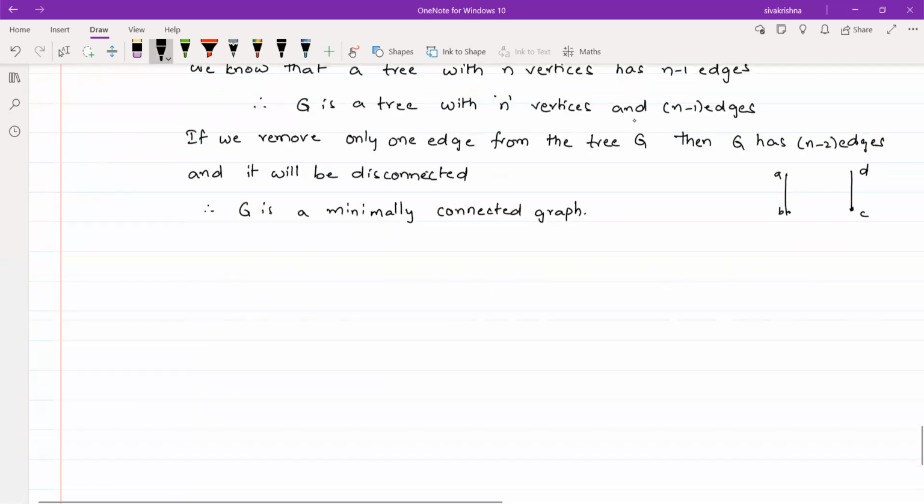So conversely, suppose that G is a minimally connected graph.